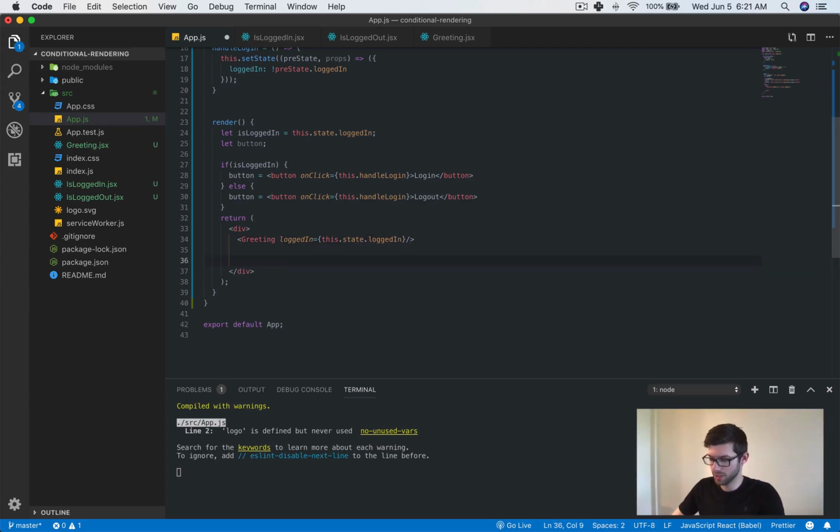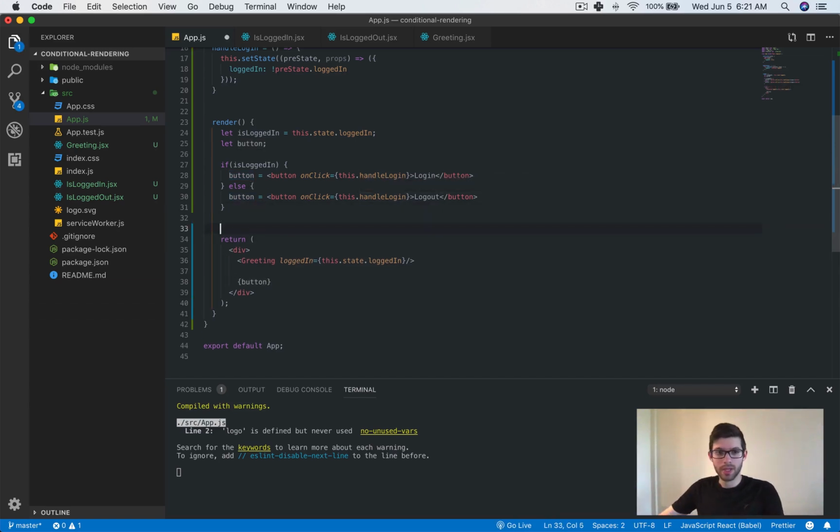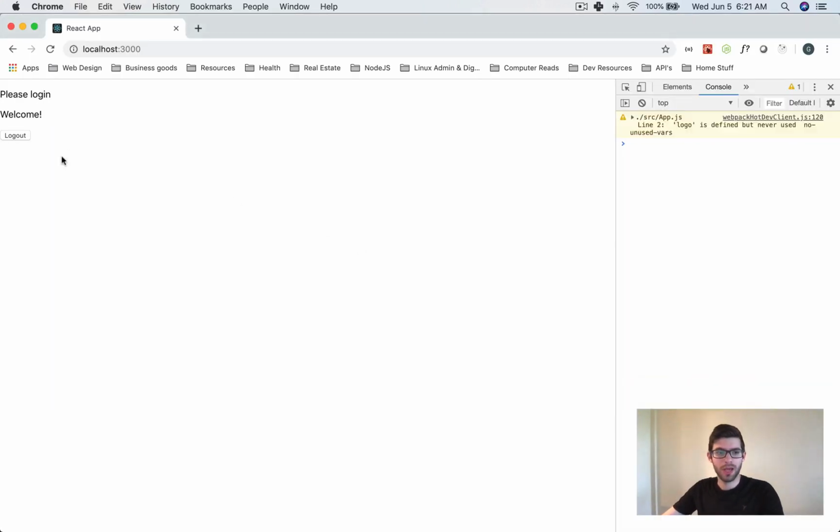So if we were to put this here, what should happen is that we can basically store an element inside of a variable outside of our JSX, whatever the rendering thing is that we're putting together. Excuse me, and then we can put it inside of the return statement to actually render that, right? And the reason that this is great, or part of the reason this is great, is because it helps us to clean up our markup, so we don't have to have it be all muddied up.